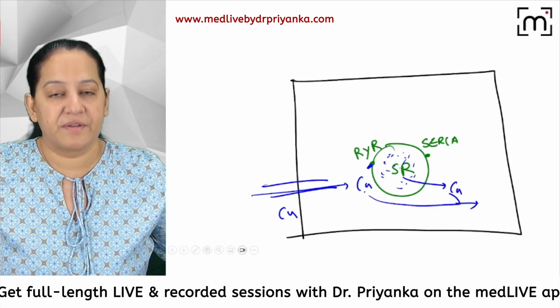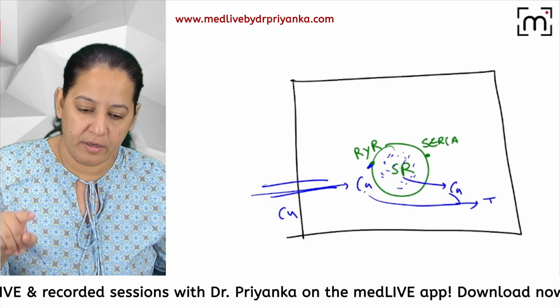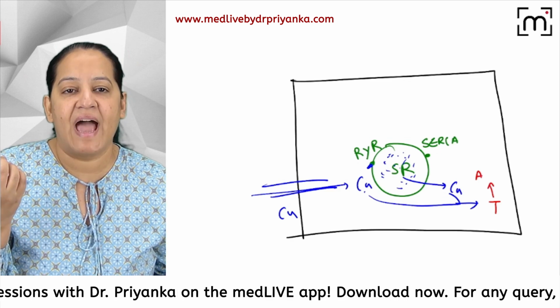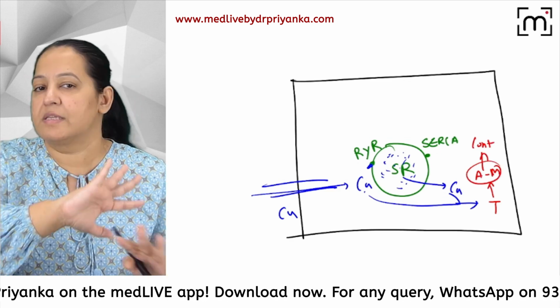So there is 100% calcium, so much calcium. And that will go and activate the troponin. Troponin will get activated. It will activate the actin myosin. Once the actin myosin contracts, the cell will contract. And this is how systole occurs.